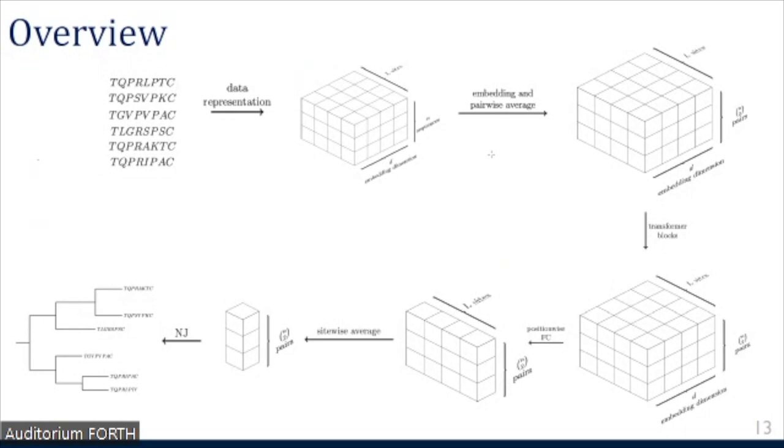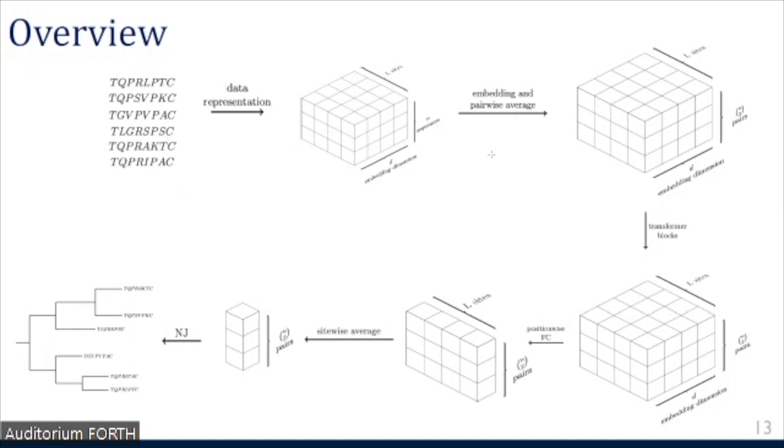So here we have a brief overview of the method. A multiple sequence alignment, after an initial embedding, is processed through several layers. Firstly, we obtain from the initial representation representations of the pairs of sequences, and it is from these representations along the rows that we will eventually extract the evolutionary distances.